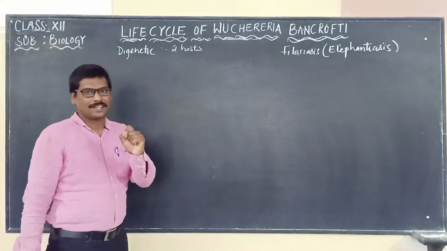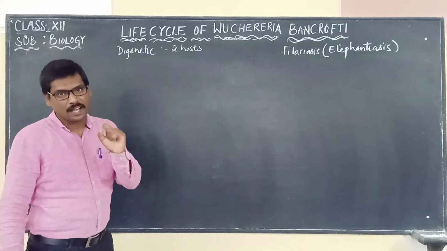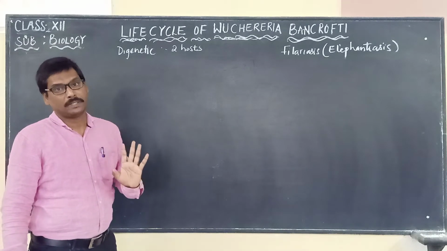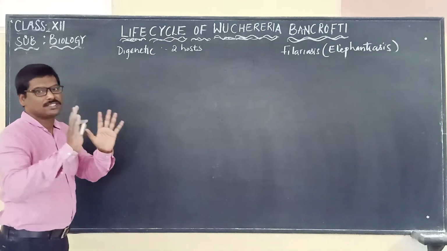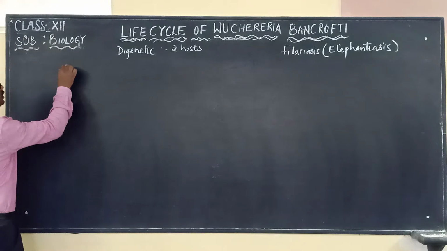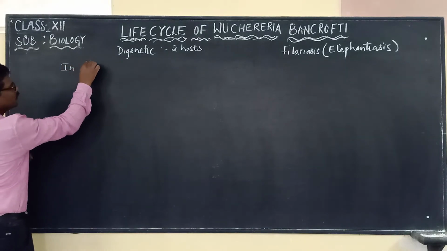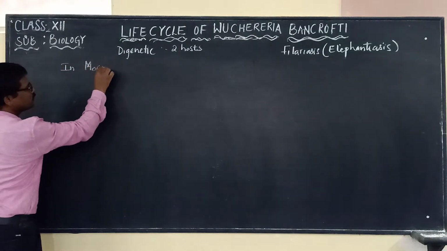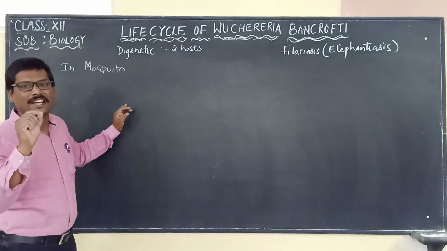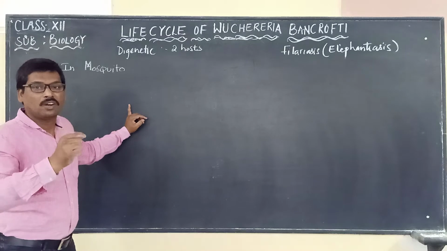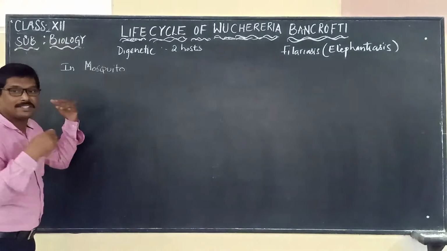Now we said that the microfilarial larva is present in the gut of the mosquito, meaning it reached the female Culex mosquito. Now what happens in the mosquito? Let us see. The mosquito is the second host, or intermediate host, or secondary host. Now what happens in the mosquito?